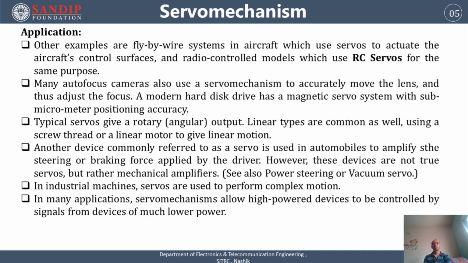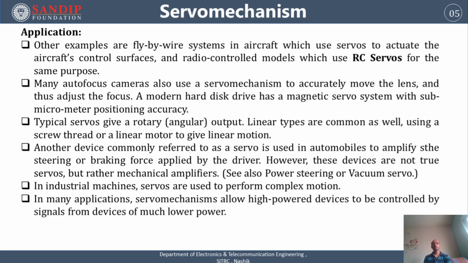In industrial machines, servos are used to perform complex motions. We use servos to perform most of the complex tasks, such as angular motions and linear or rotary motions.